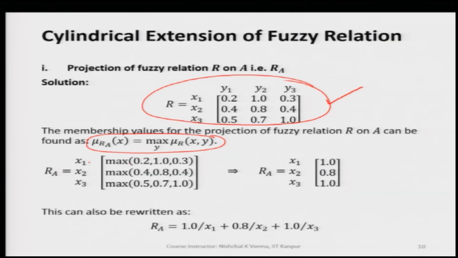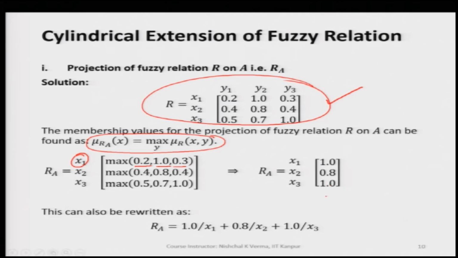So, corresponding to x1, we get the membership value after taking the max of 0.2, 0.1 and 0.3. Corresponding to x1 we are getting 1, and similarly for x2 we are getting 0.8 and corresponding to x3 we are getting 1.